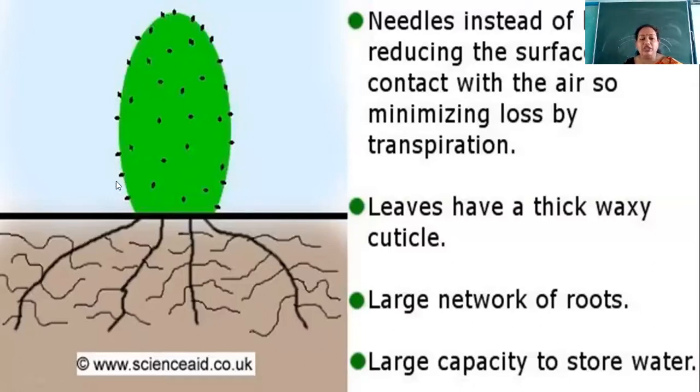The second characteristic we have discussed is that the leaves have a thick waxy coating. Why do they have a thick waxy coating? So that there is reduced or no loss of water. Then there is a large network of roots. Why are the roots widespread in the sand? So that it can collect water from a large area. Also the stem has the capacity to store water, and this water can be used for the process of photosynthesis.